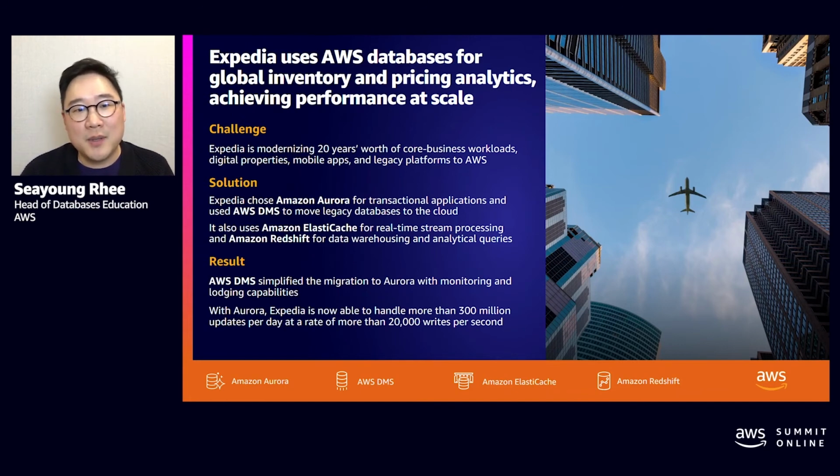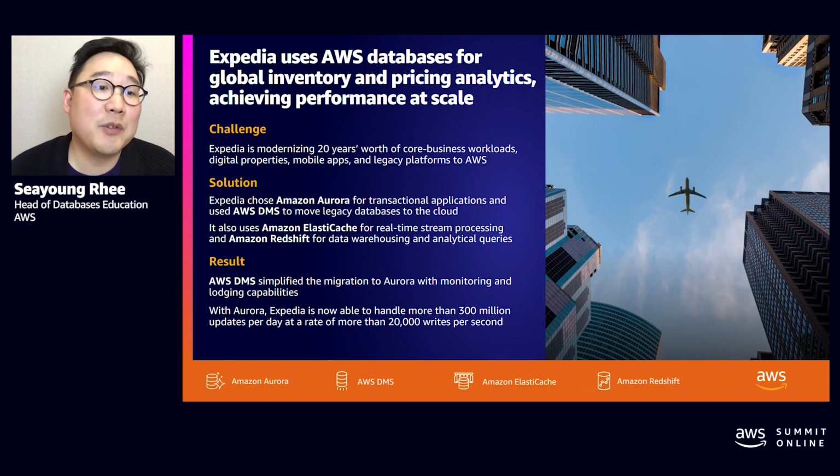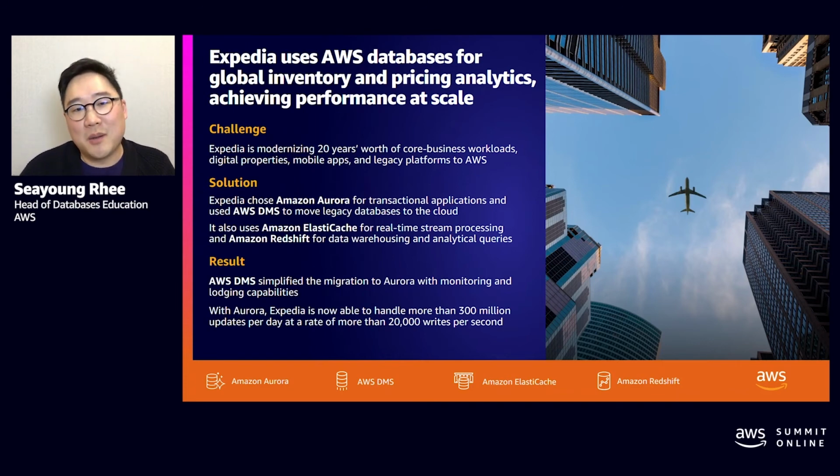And in the case of Expedia, ElastiCache was used for real-time stream processing. Amazon Aurora was used for transactional data, and Redshift was used for all of the analytical queries. And also, and importantly, they used the AWS DMS, short for Data Migration Service, to simplify the migration process to AWS. As a result, Expedia is now able to handle more than 300 million updates per day at a rate of more than 20 writes per second.